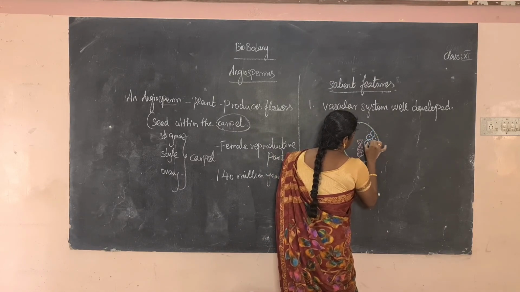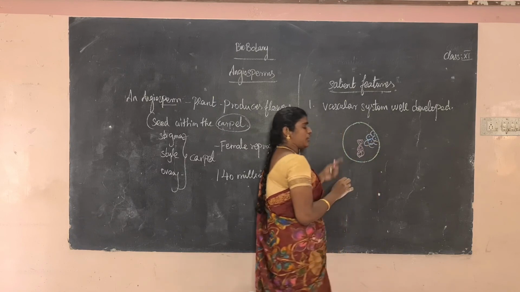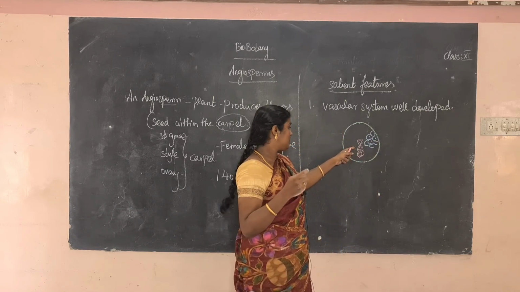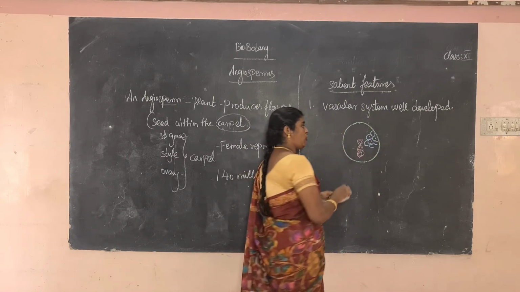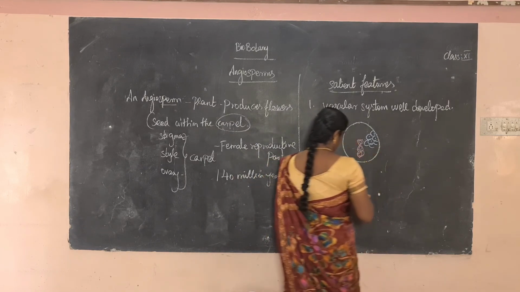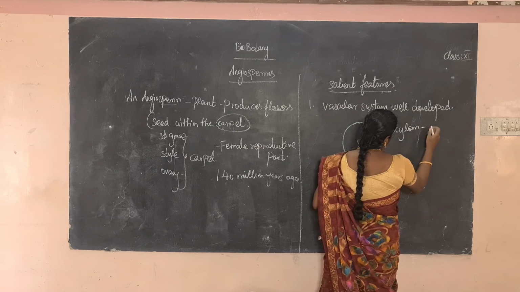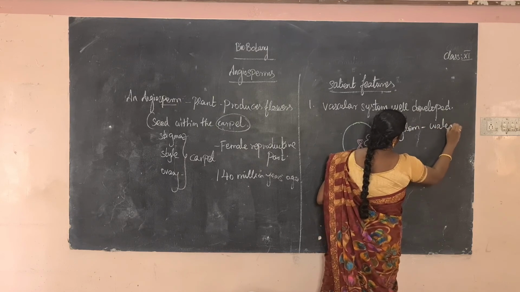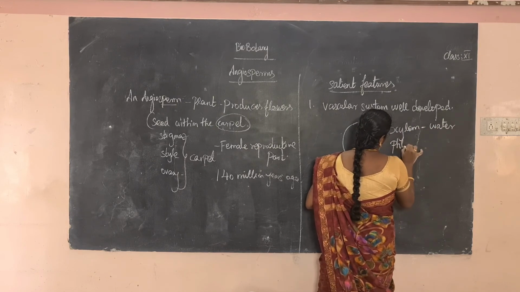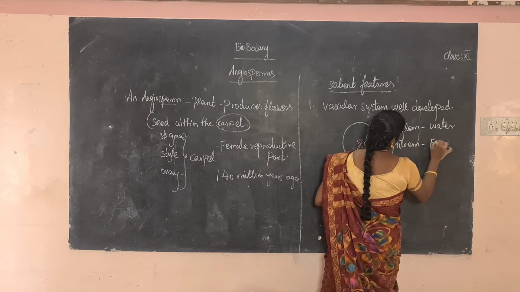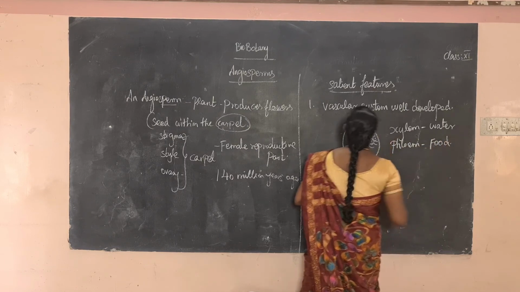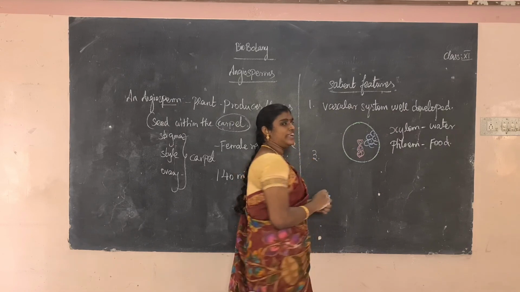So what is the use of xylem and phloem? Xylem conducts water and phloem conducts food. Okay, so what is the use of xylem? Xylem conducts water and phloem conducts food. Okay, so next one, the vascular bundle is conjoined and collateral.